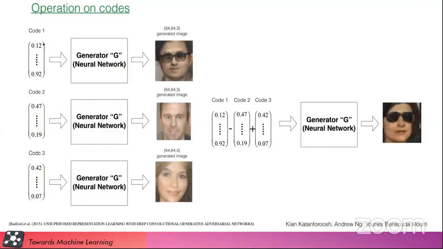So what we have done, we have subtracted code 1 from code 2 and added code 3. So if you give it to a generator, then you will get a woman wearing sunglasses. Okay, so basically the human face is subtracted. So that's one of the pretty interesting applications of GANs.